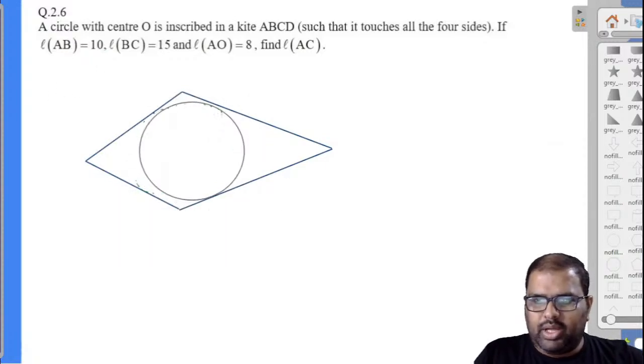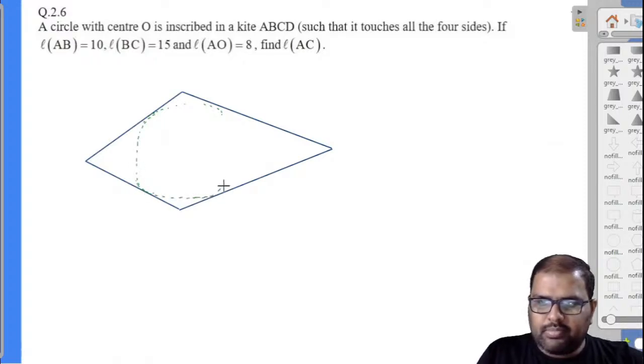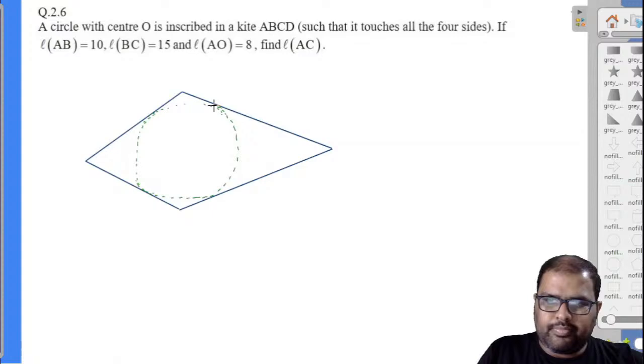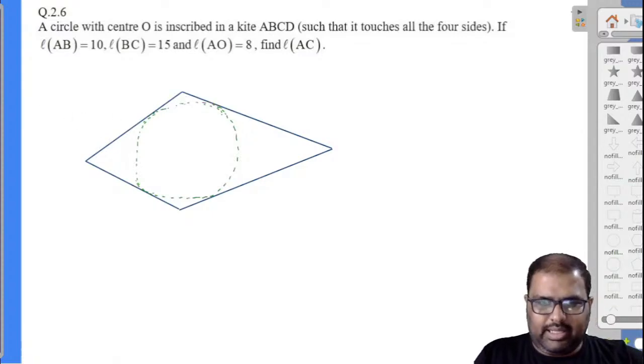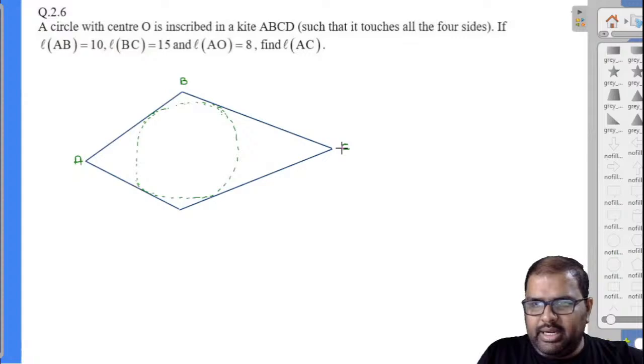Not making a very good circle here, so I'll draw with my hand only, because it has to touch all the four sides. I'll take down a circle like this. Now, these are the lengths: A, B, C, D. This will be the center of the circle.